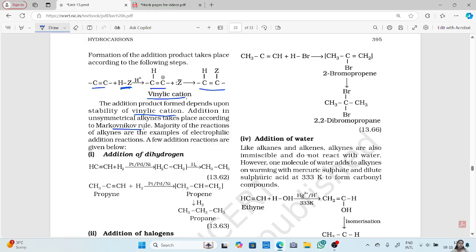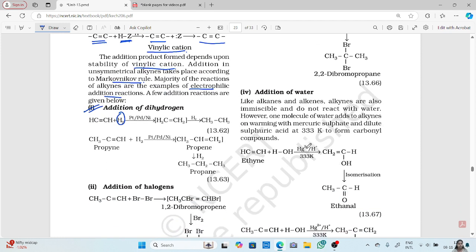Now this is a symmetrical alkyne. For symmetrical alkynes, it depends on the vinylic cation, whereas unsymmetrical alkynes take place according to Markovnikov's and anti-Markovnikov's rule. The majority of the reactions of alkynes are examples of electrophilic addition reaction, where your reagents or the addends are electron deficient. Now first one is the addition of dihydrogen. Now dihydrogen can be added in the presence of platinum, palladium and nickel.